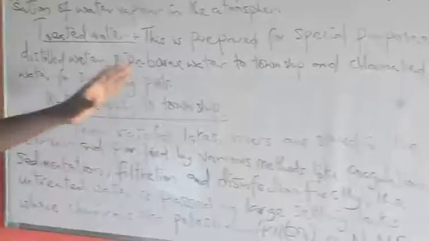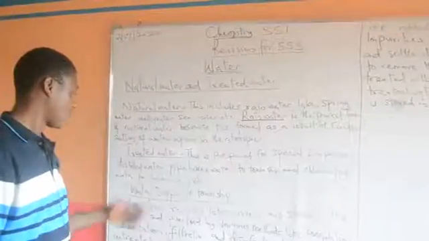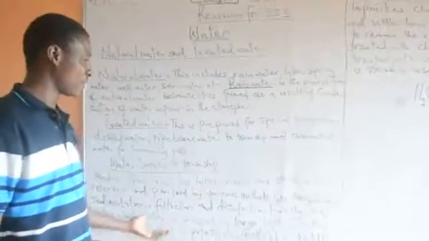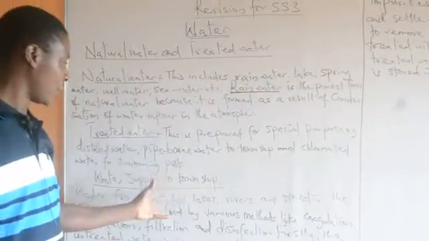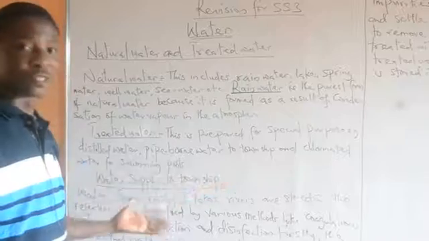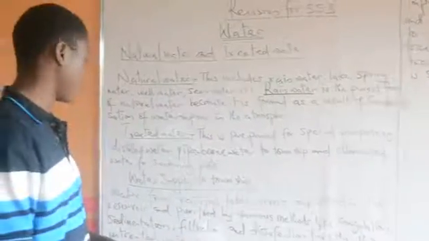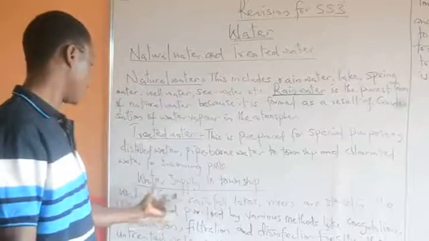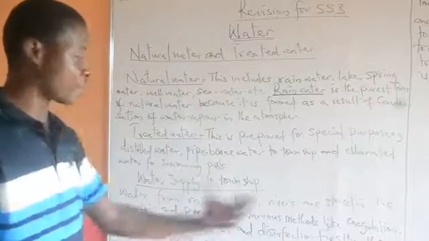So now, how is water supplied to a township? Before water can be supplied to a township, something must happen to that water. The water can be gotten from rainfall, lakes, or rivers. You collect the water there and store it in a reservoir, and purify it by various methods.